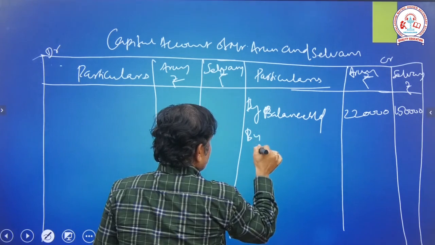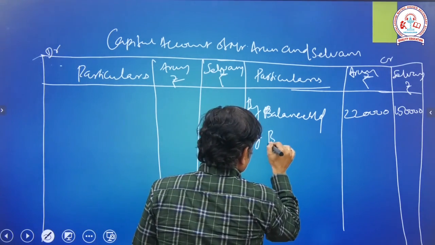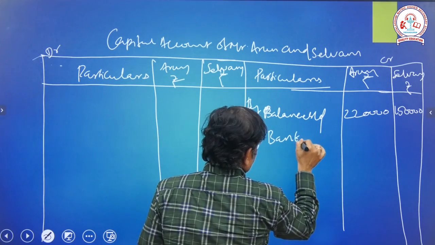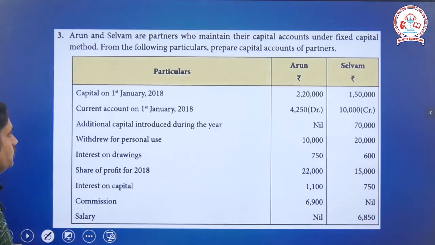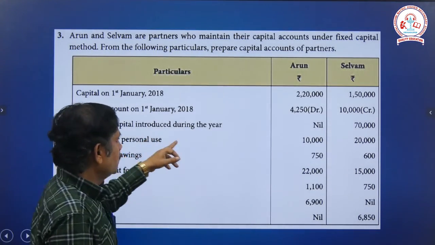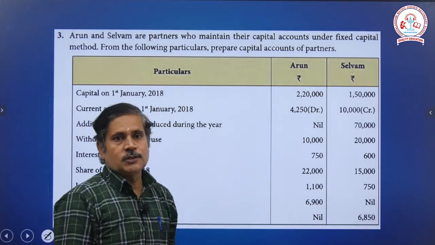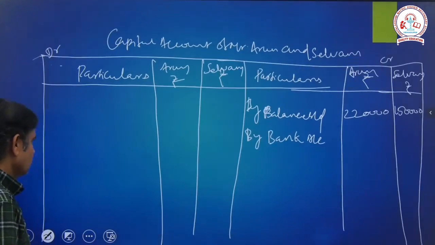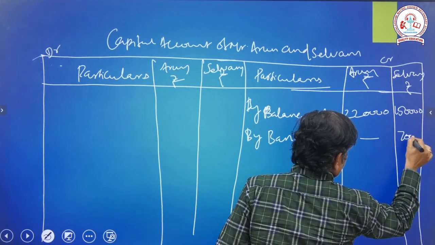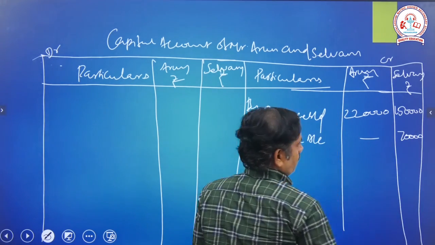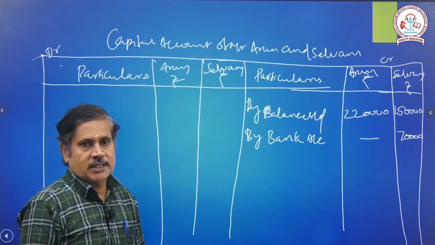Right. Next, we will go to the next heading, by additional capital. He introduced additional capital. For both the partners, we can write the name: by bank account. Now we will see the value. Arun didn't introduce anything. Selvam only introduced rupees 70,000. In this question, there is no permanent withdrawal amount.